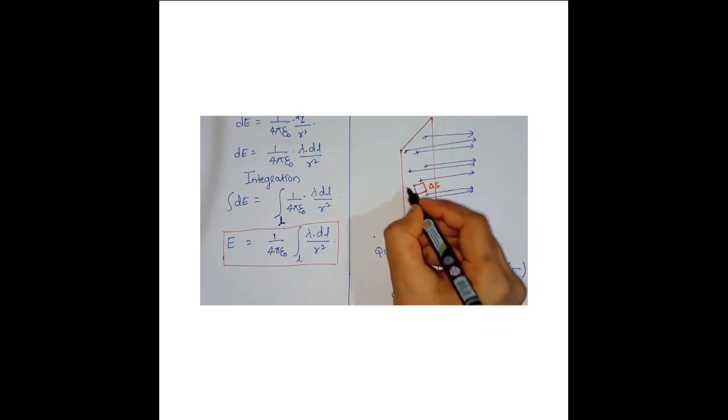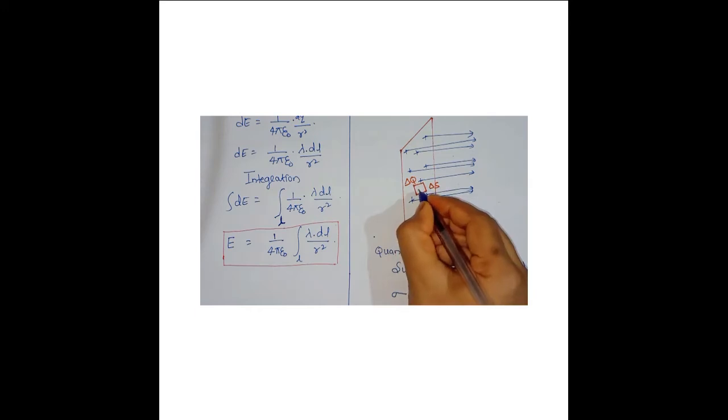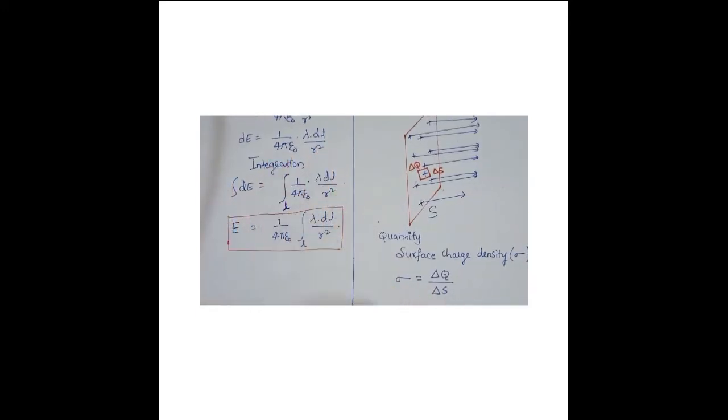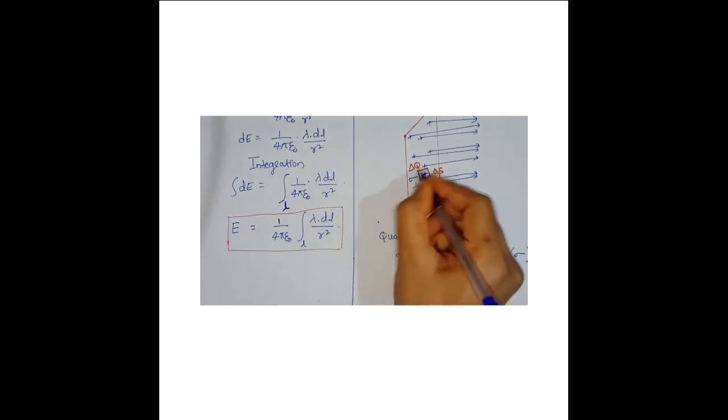So here similarly I have considered a small portion of this entire surface, and I'll name it delta S. The charge present over here is delta Q. So what is the surface charge density?